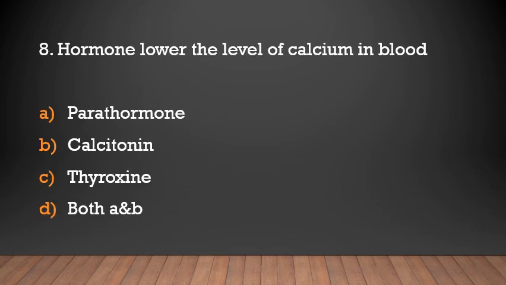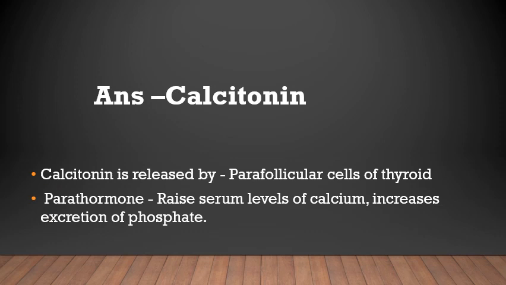Hormone that lowers the level of calcium in blood: parathormone, calcitonin, thyroxine, both A and B. Calcitonin. Calcitonin decreases the serum level of calcium and is released by parafollicular cells of thyroid. Parathormone raises the serum level of calcium and also increases the excretion of phosphate.